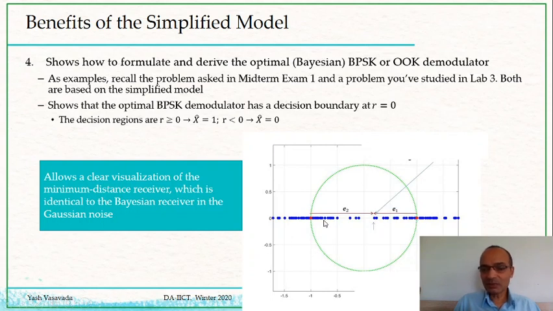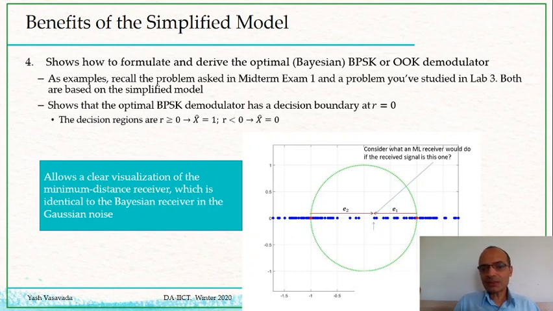Red is the transmit, blue is the receive. But the idea is the same. Suppose we get this particular symbol over here as our voltage R. In that case, what would our maximum likelihood receiver, which is based on the Bayesian principle, decide?